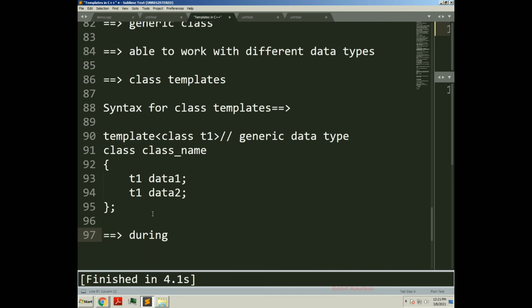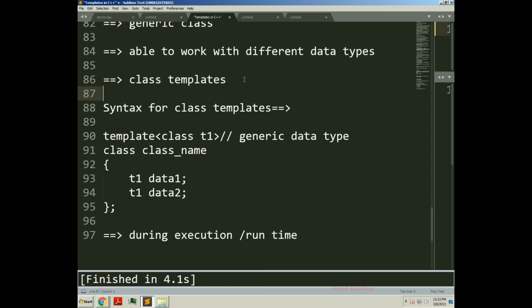It is the mapping of this generic data type to the actual one during runtime. We will now try to understand one program to implement the concept of class template.